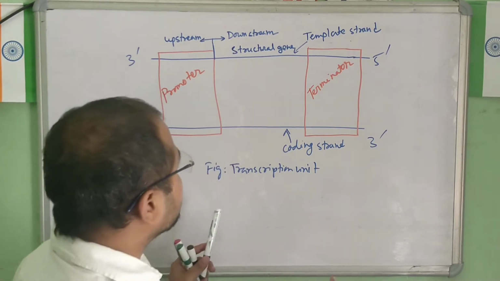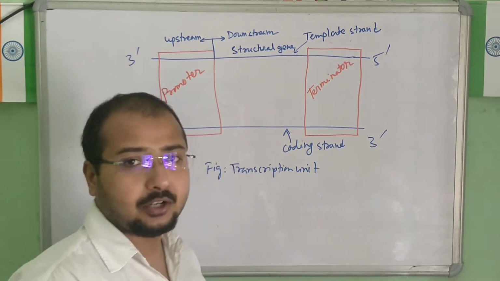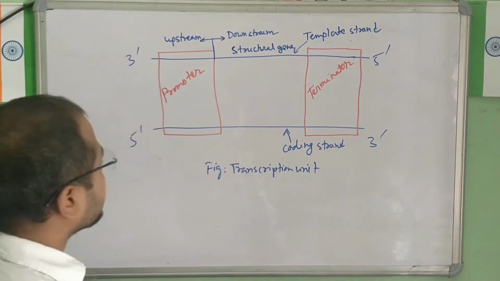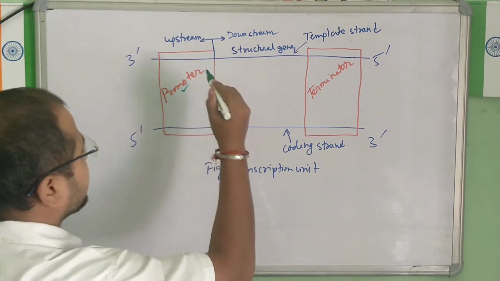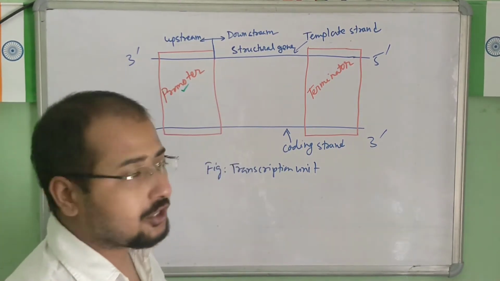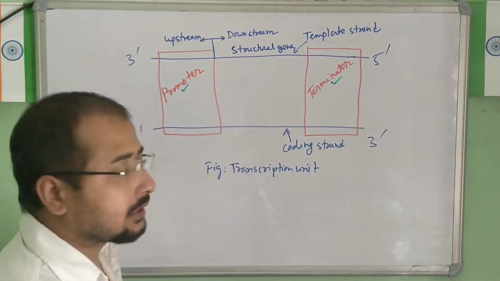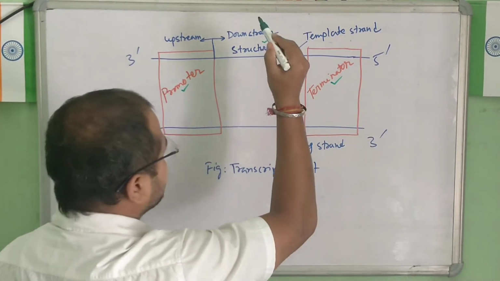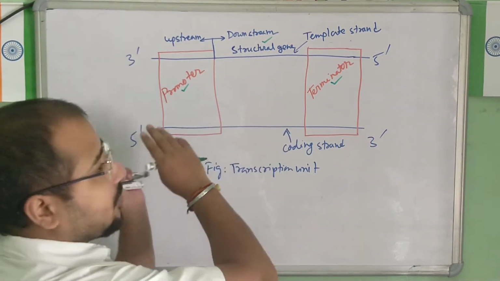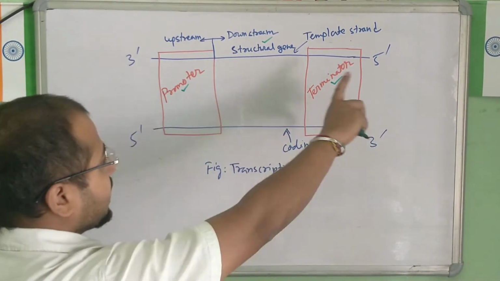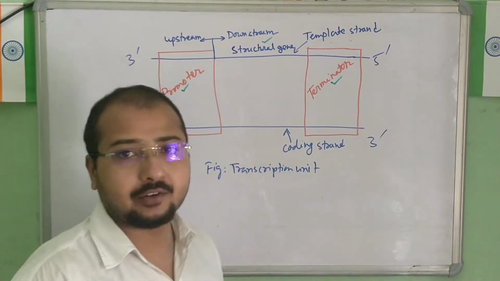Now this transcription unit, we can divide into three different regions. First is the promoter region that you can see here, second is the terminator region, and third is the structural gene. In this way we can divide the segment of DNA into three different regions.